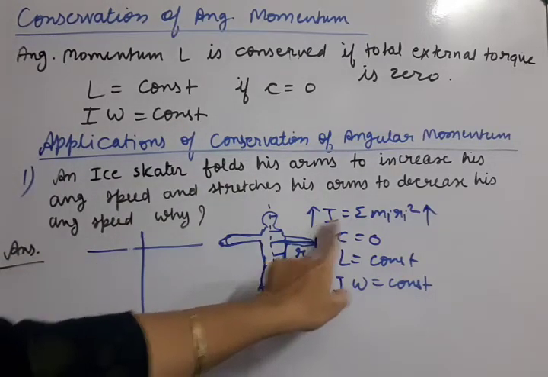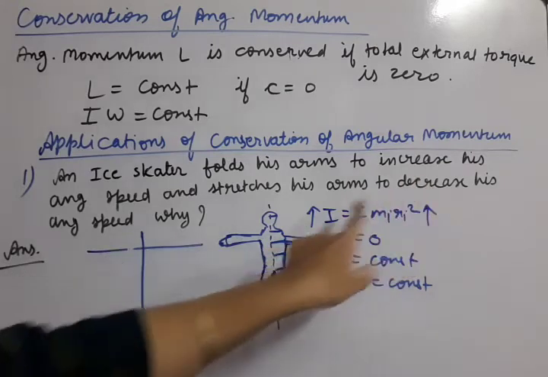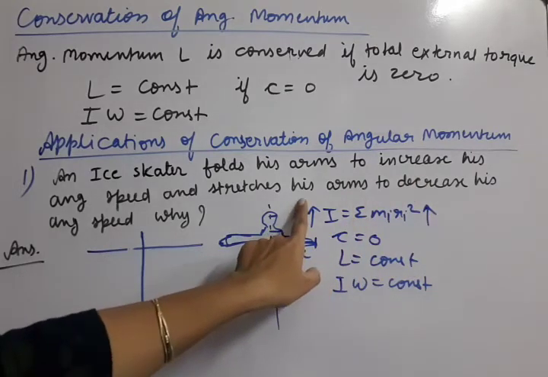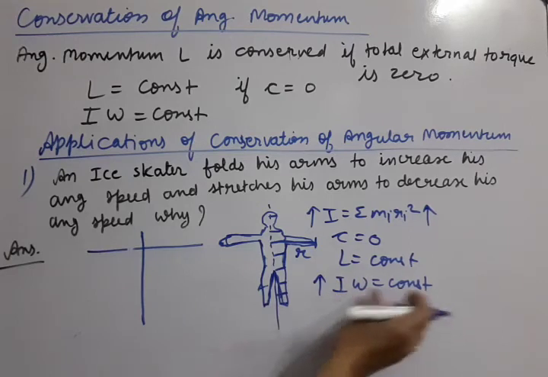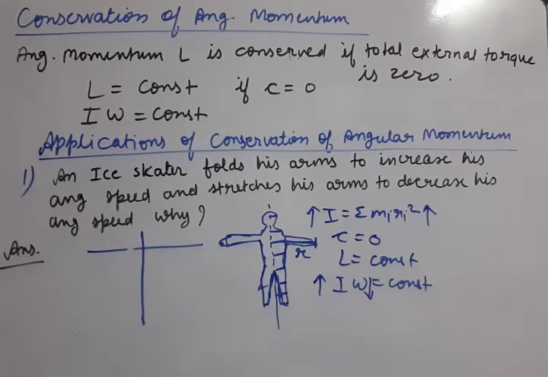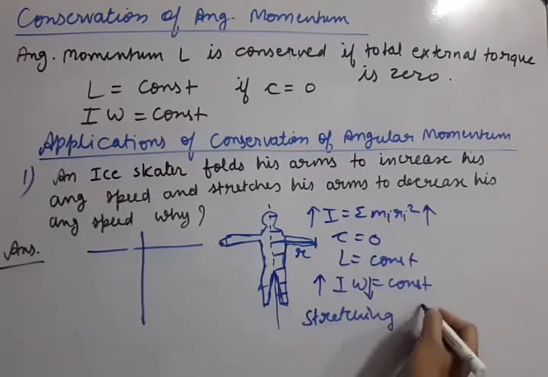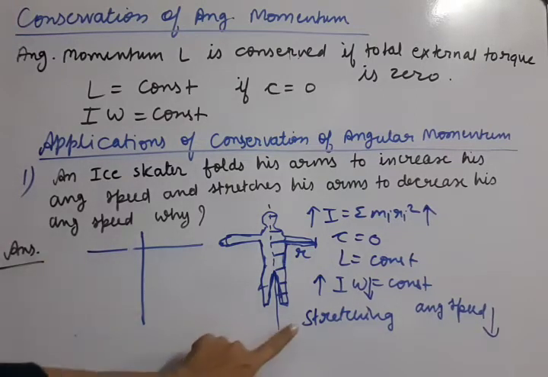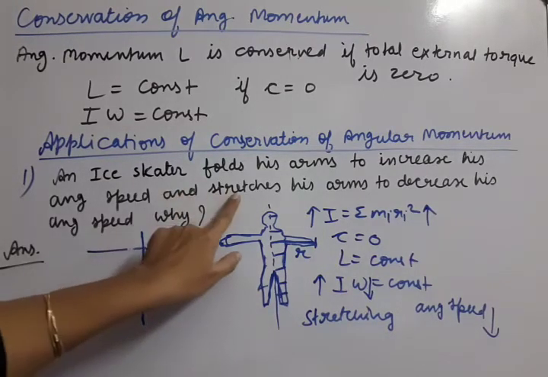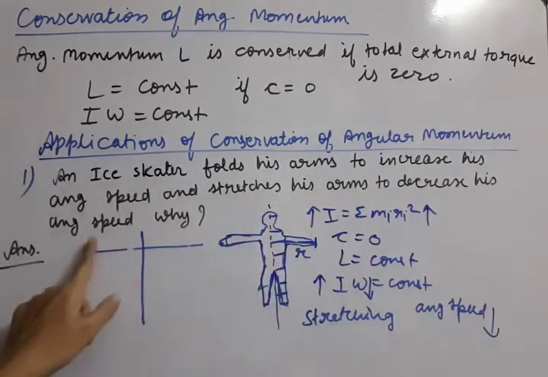By stretching, he is increasing r, so he is increasing moment of inertia I. If I increases, this product should remain constant, so omega by itself will decrease. So by stretching the arms, angular speed decreases. You can see he stretches his arms to decrease the angular speed.